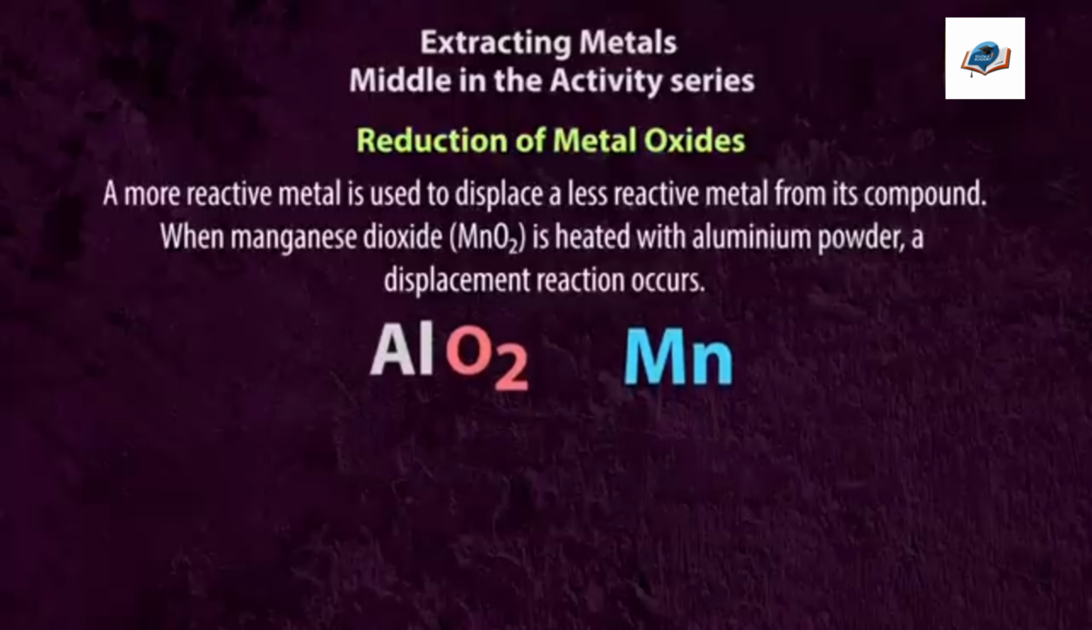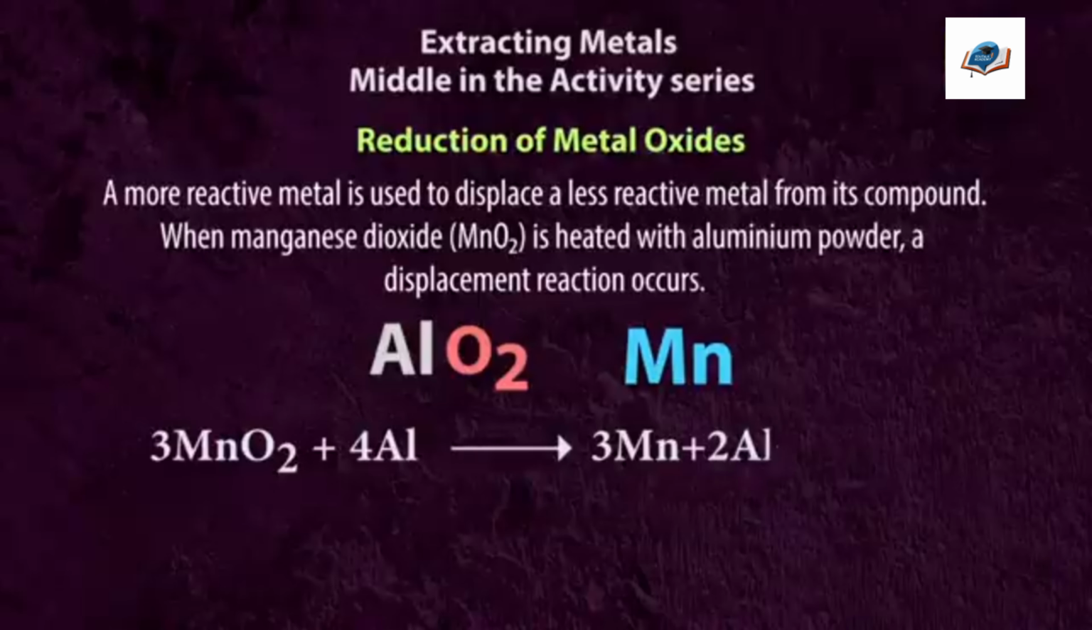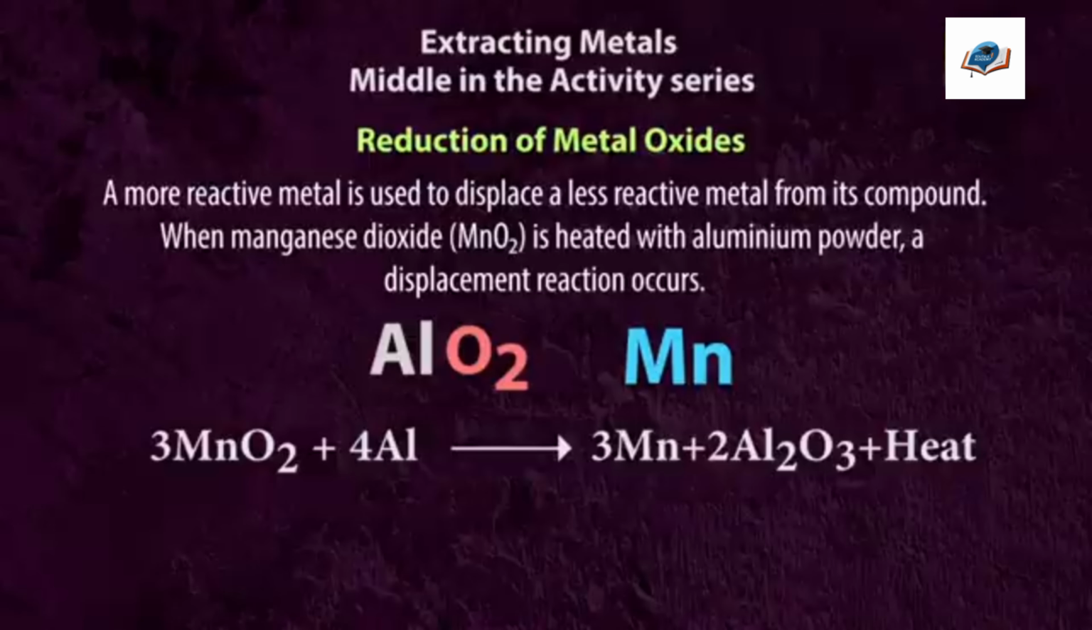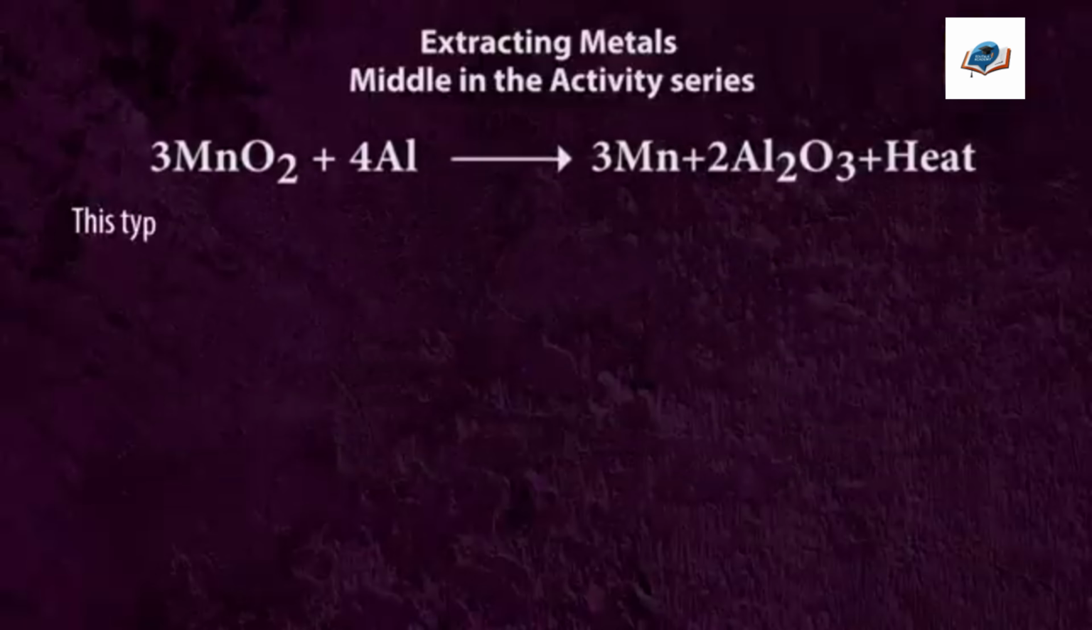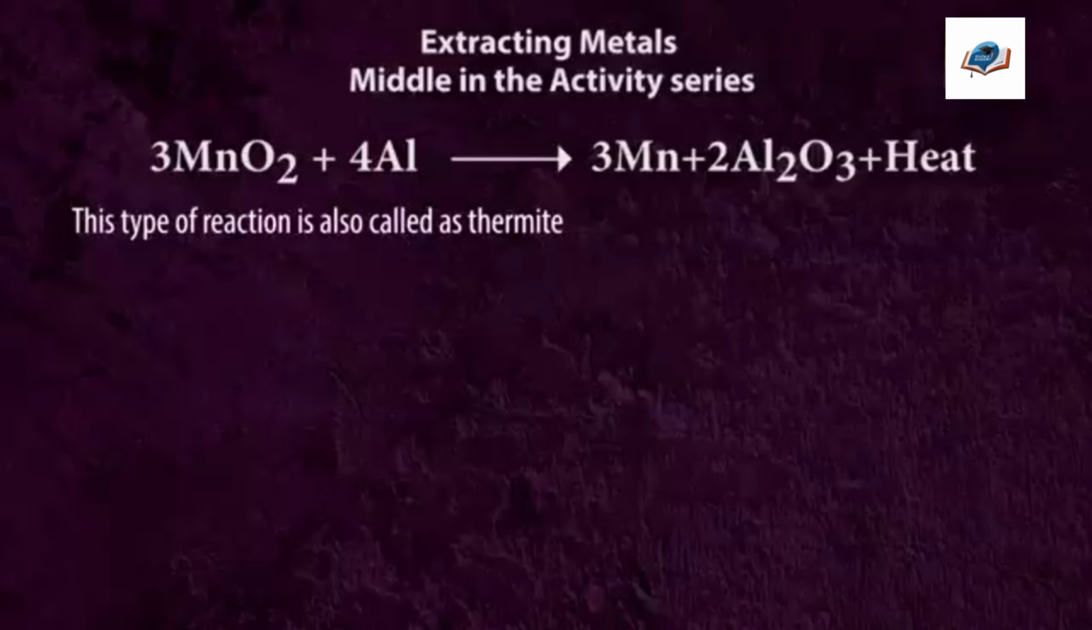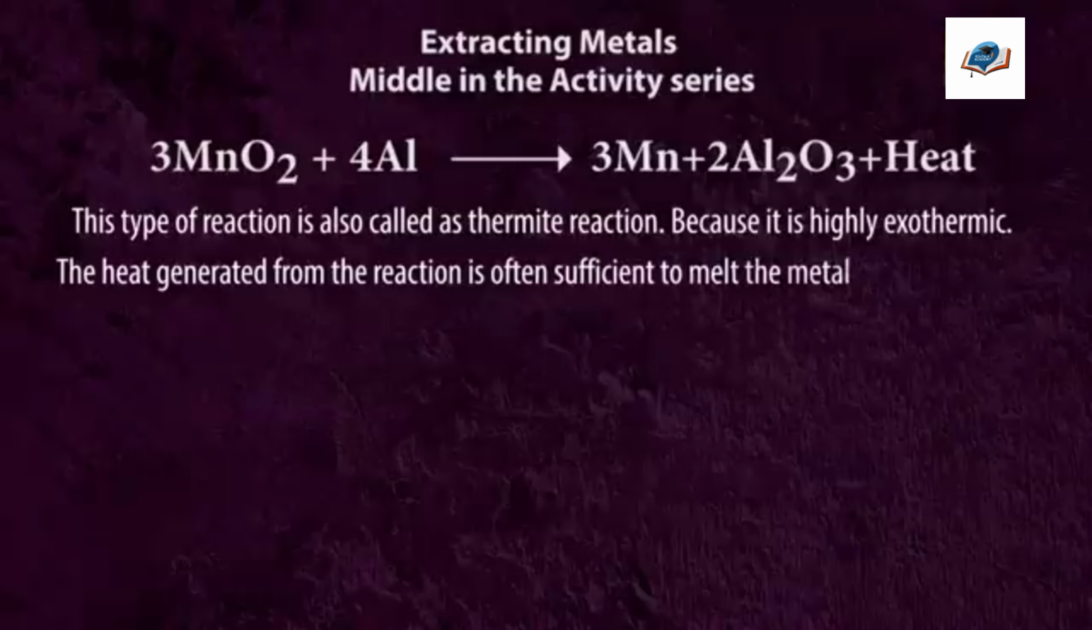The reaction between manganese dioxide and aluminium can be represented as 3MnO2 + 4Al gives 3Mn + 2Al2O3 plus heat. Aluminium being more reactive than manganese, it removes the oxygen from the manganese dioxide, reducing it to manganese metal. This type of reaction is also called a thermite reaction because it is highly exothermic. That means a lot of heat is released in this reaction. The heat generated from the reaction is often sufficient to melt the metal that is produced.